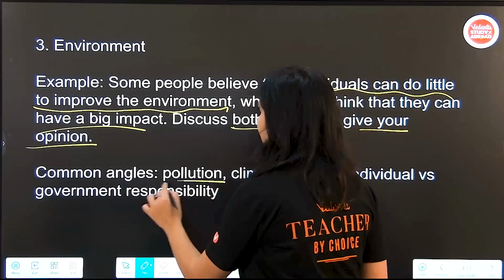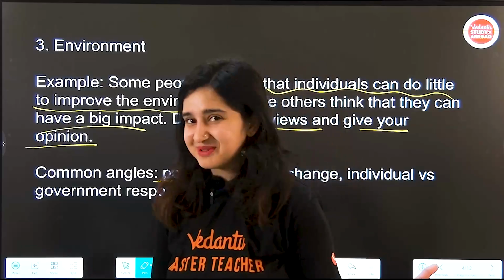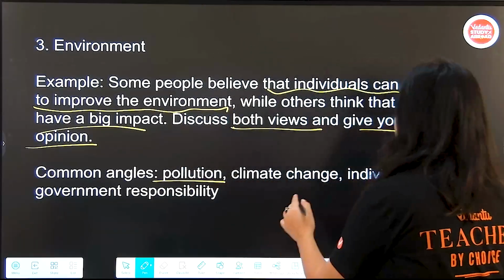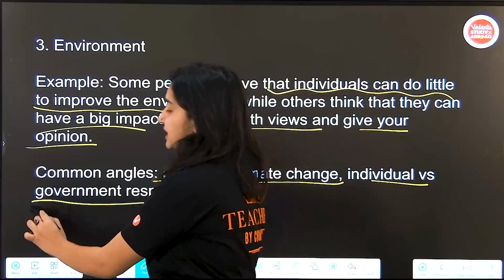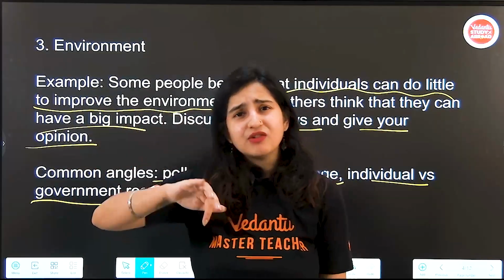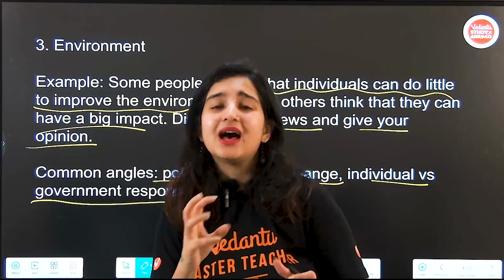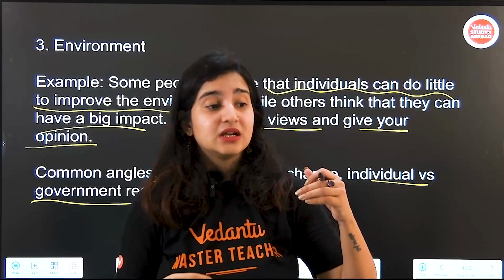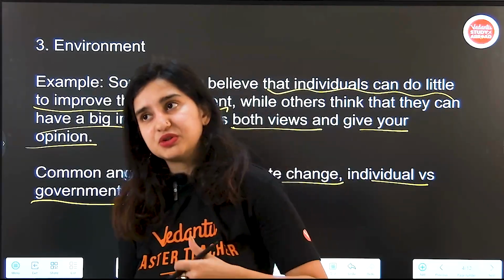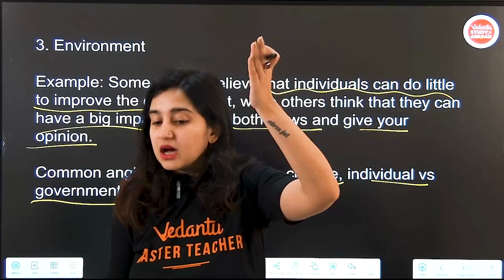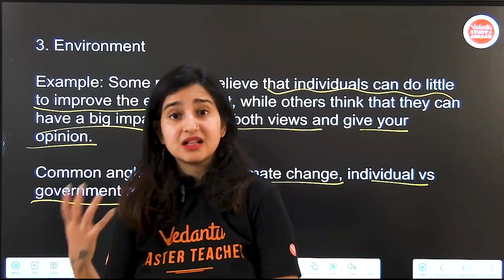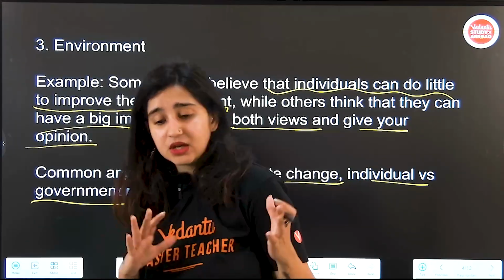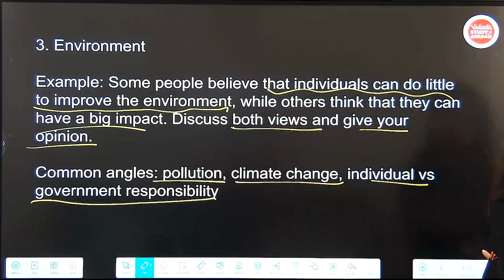Okay, what are some common angles here? Pollution, a big one, and you'll have a lot to talk about it because you're Indian. Climate change, obviously. Individual versus government responsibility. Close to this, government and capitalist. So it could be either. Should governments crack down on big corporations, make policies that mandate them to go greener, or should big corporations themselves take accountability, responsibility, all of that. All right, that is for environment.